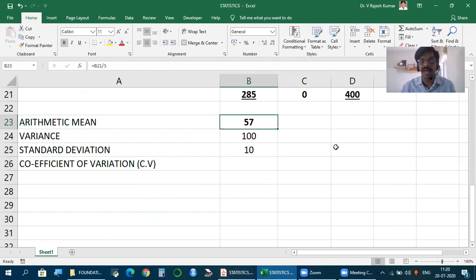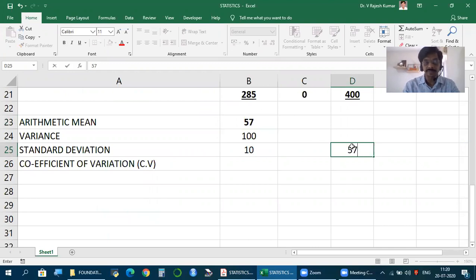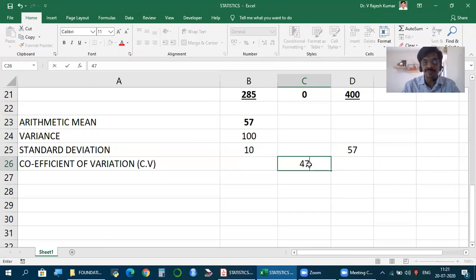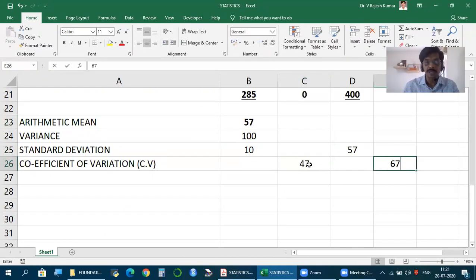So 57 marks is the average, but it's just an average. Does it mean everyone has scored 57? No. What it means is the marks scored actually fall between 57 minus standard deviation and 57 plus standard deviation. What is the standard deviation here? 10. So 57 minus 10, 47; 57 plus 10, 67. So this is the meaning. The actual values fall between. It does not mean you may not have marks below that, but all this is average based.